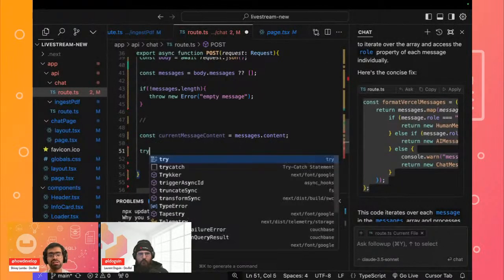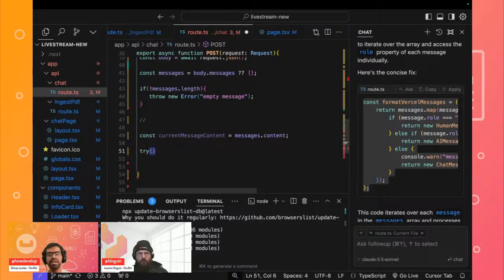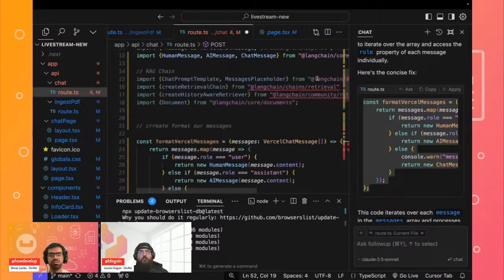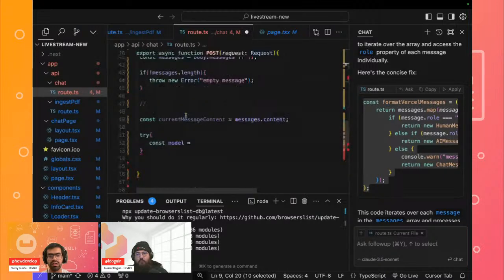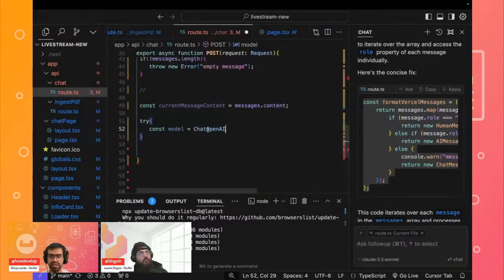And we are doing this in a try block so that in case, for some reason, the model that we are going to be using is not functional, we can of course return an error. So in this case, we'll now define our model. Our model will be our chat OpenAI model, and we'll just initialize this over here.